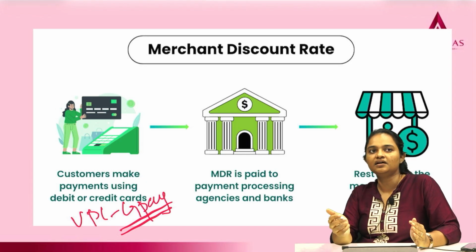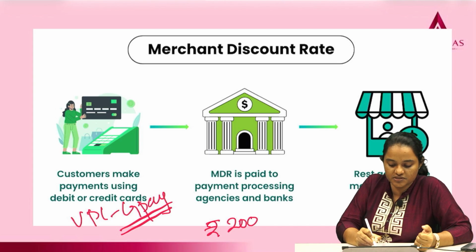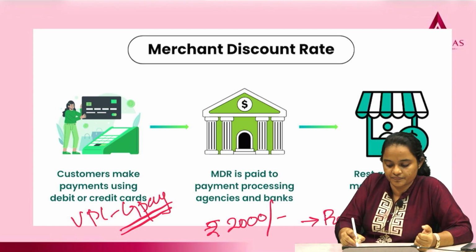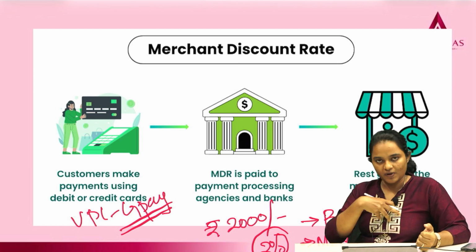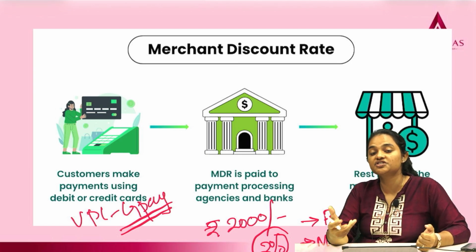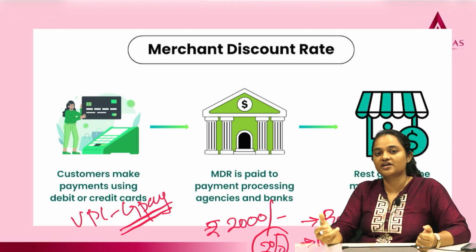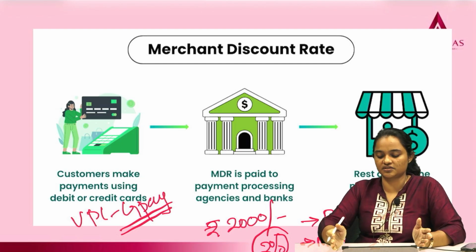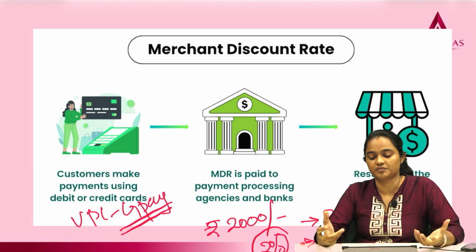So, say for example, if we are making a transaction worth 2000 rupees to some restaurant. And if 2% is the merchant discount rate, once we pay 2000 rupees, what the merchant receives will be somewhere around 1960 rupees, because a 2% merchant discount rate will be charged on this transaction. We don't have to pay it from our pockets, but it will be charged from the merchant side.